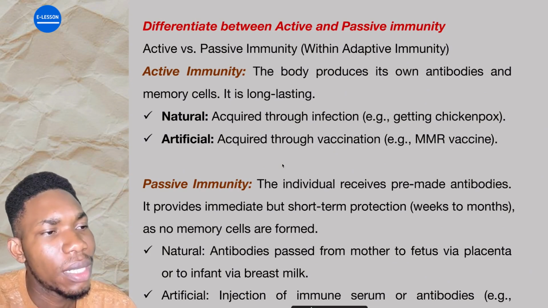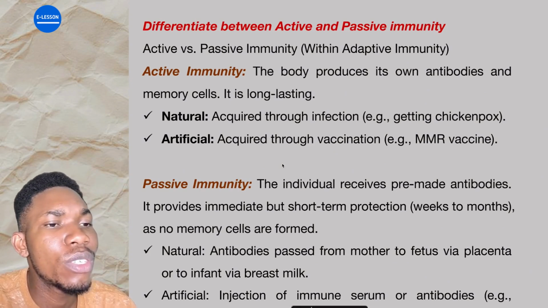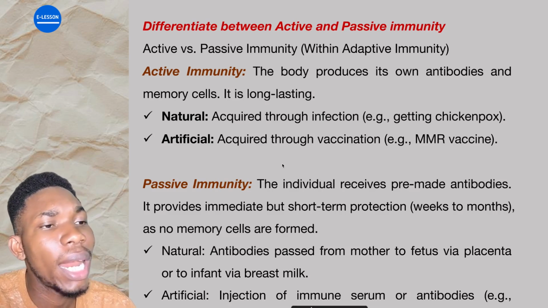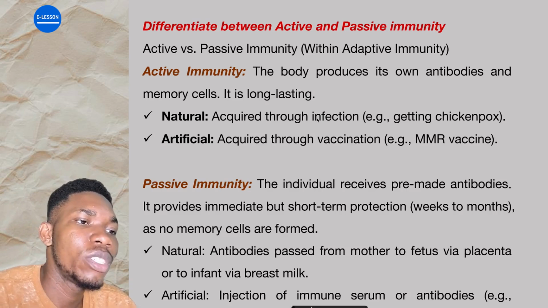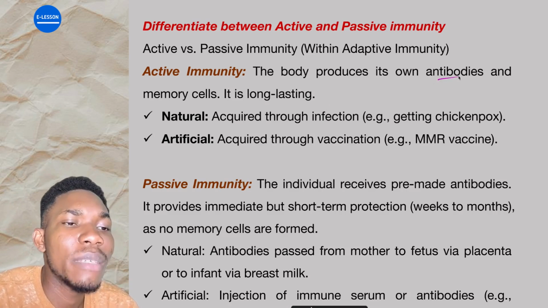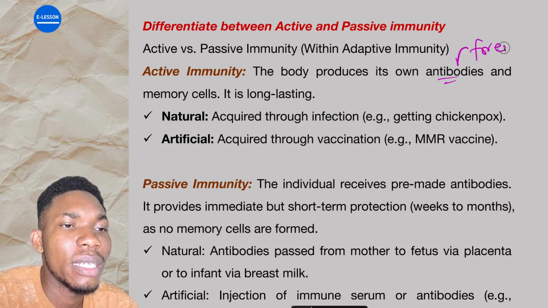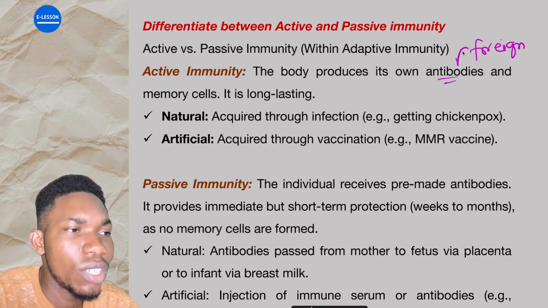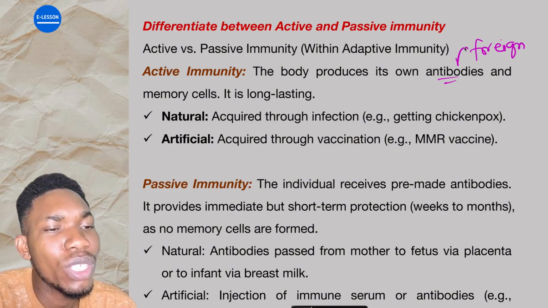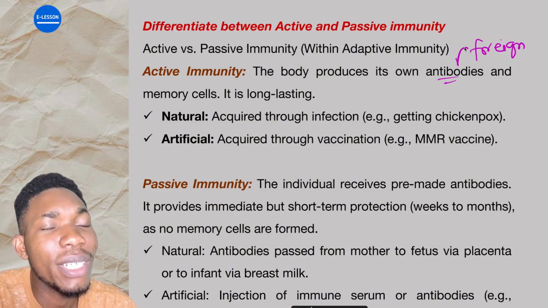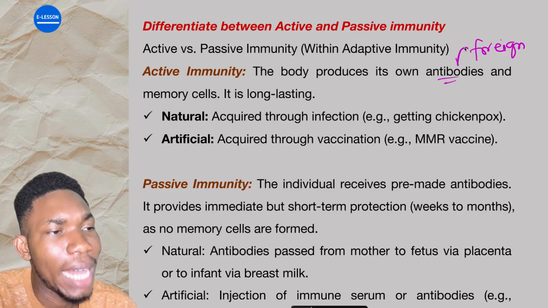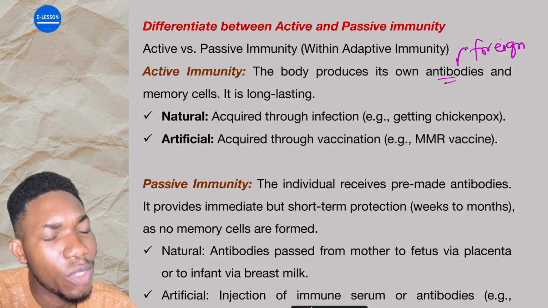What is the difference? In active immunity, the body produces its own antibodies and memory cells. It is long lasting. What are antibodies? The things that fight against foreign substances, that fight against antigens. So a type of immunity where the body produces its own antibodies and memory cells is known as active immunity. It is long lasting, and it is divided into natural active immunity and artificial active immunity.